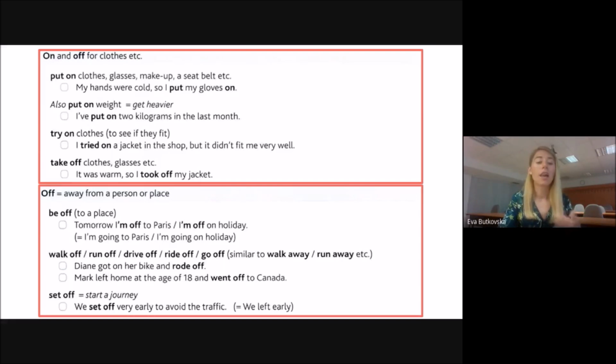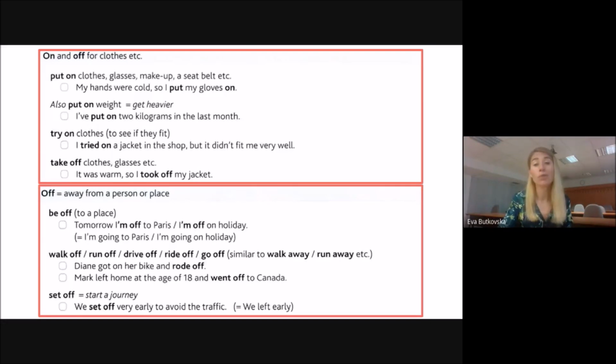So he left home and he went away to Canada. So off basically means away from a person or place or some object, for example. Remember that. Walk off, walk away. Run off, run away, and etc.